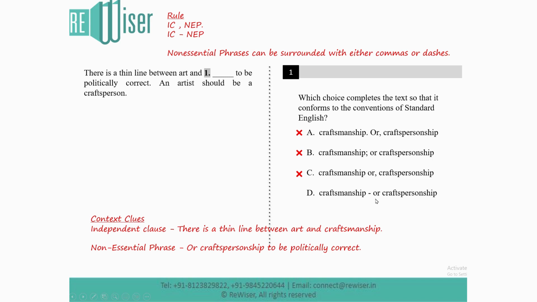And then let's go to option D. Now option D uses a dash here, right? We have seen earlier that when you want to spotlight a non-essential phrase, a dash is also used. So either a comma or a dash should be correct in this case. Now in the options, they won't give you a case where you have both a dash and a comma, because both would be correct. So they won't give you that kind of option. They'll clearly give you options which go against the rules, and one particular answer which goes with the rule. So in this case, our answer is option D, craftsmanship dash or craftspersonship to be politically correct.